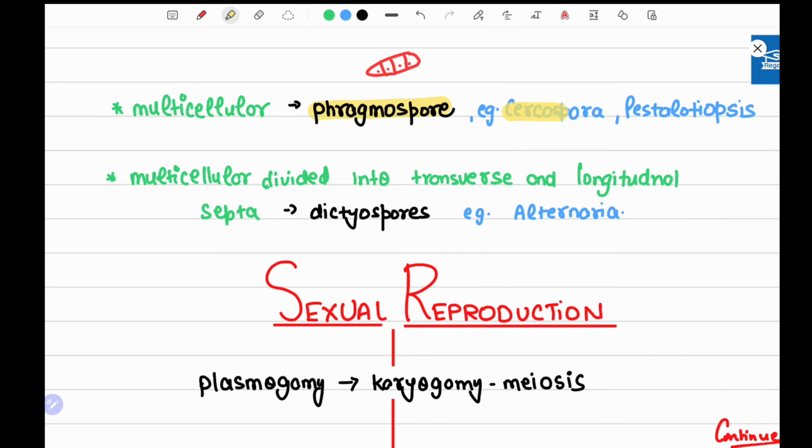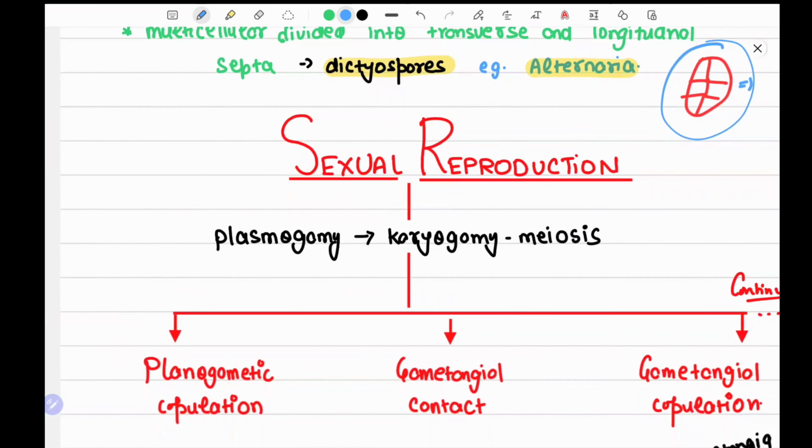Examples: Cercospora and Pestalotiopsis. Now multicellular spores divided both transversely and longitudinally are called dictyospores. It's something like this. Dictyospores are found in Alternaria. This type of spore is found in Alternaria. If you have seen it under a microscope, you will find this kind of structure in Alternaria.